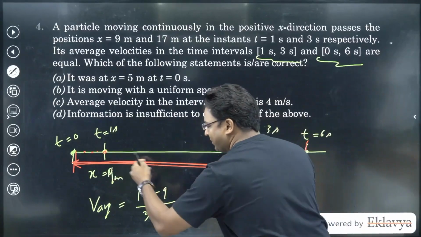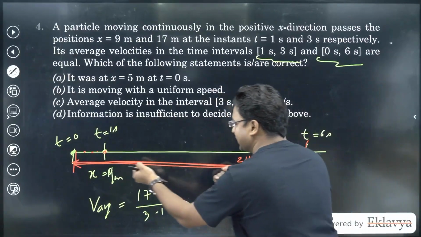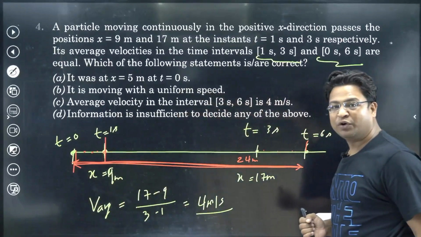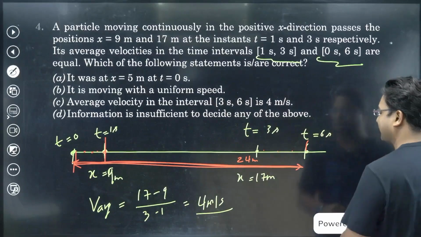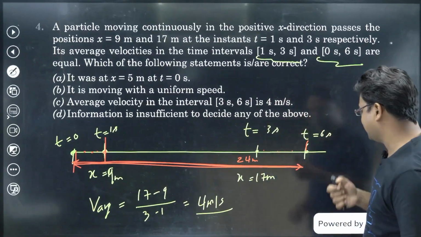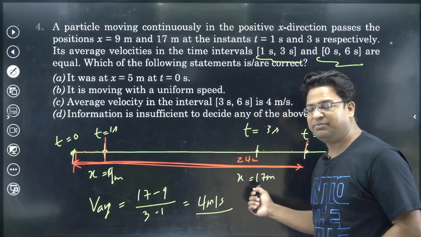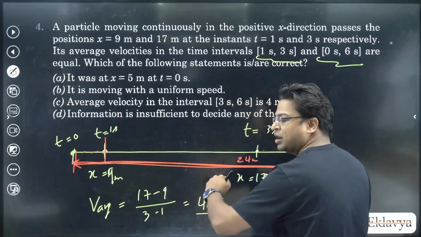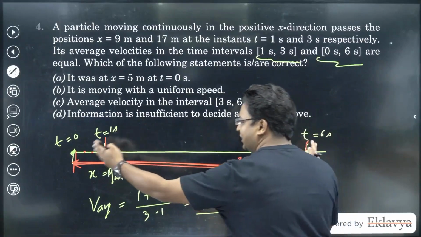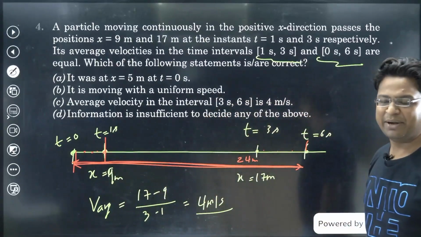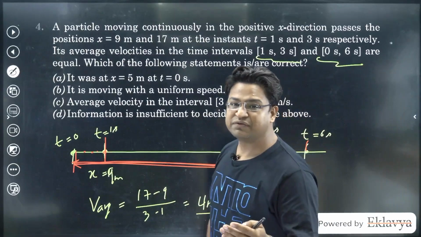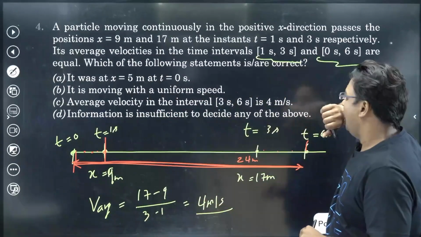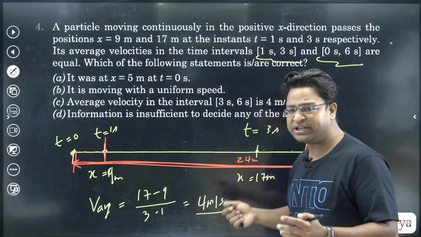Are you understanding? Imagine a rod of length 24 meter. It can be shifted such that one end remains before 9 meters and the other end remains after 17 meters. So long as we are keeping the two ends outside this 9 to 17 interval, the conditions will be met. What conditions? That the average velocity from 0 to 6 is same as the average velocity from 1 to 3. This condition will be met.